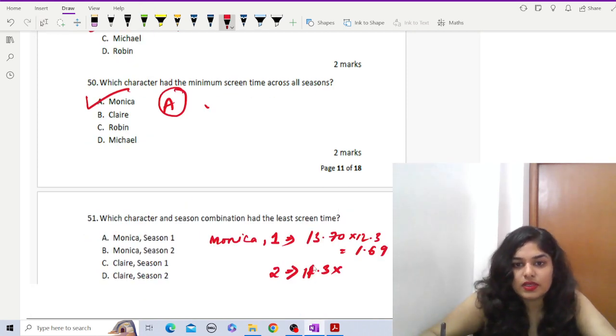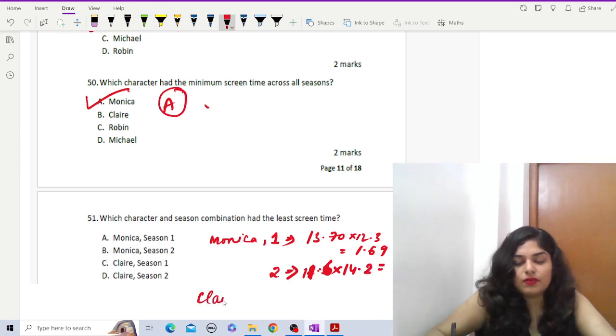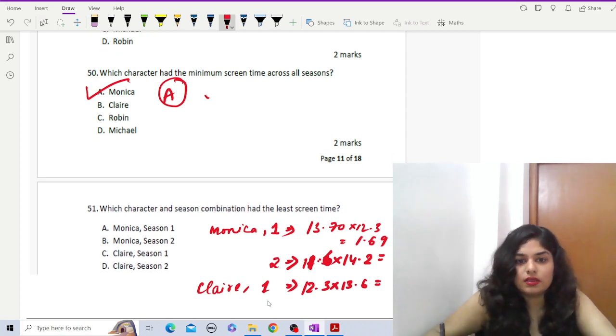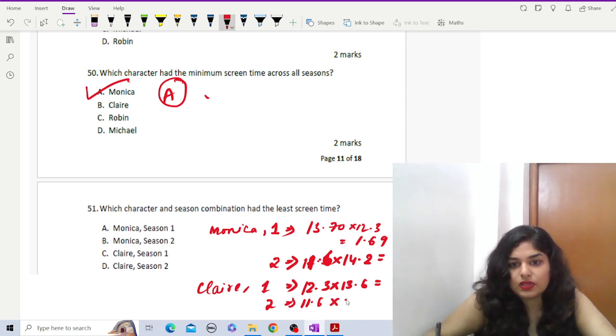So it's 11.6 into 14.2, so that is 1.65. And again same for Claire in season 1, the total runtime is 12.3 into the percentage 13.6, that is 1.67. And in season 2 the runtime is 11.6 into percentage 15.8, so that is 1.83.